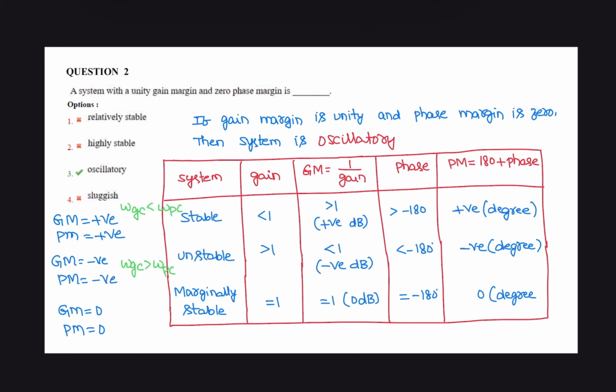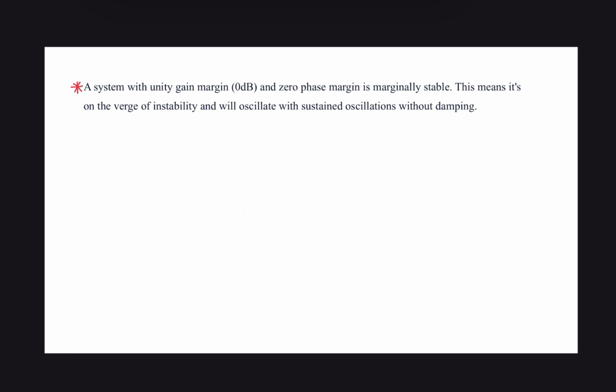For a marginally stable system, gain crossover frequency is the same as phase crossover frequency. Here unity gain margin, 0 phase margin. Therefore the system is oscillatory or marginally stable. A system with unity gain margin, that is 0 dB, and 0 phase margin is marginally stable. This means the system is on the verge of instability and will oscillate with sustained oscillations without damping.